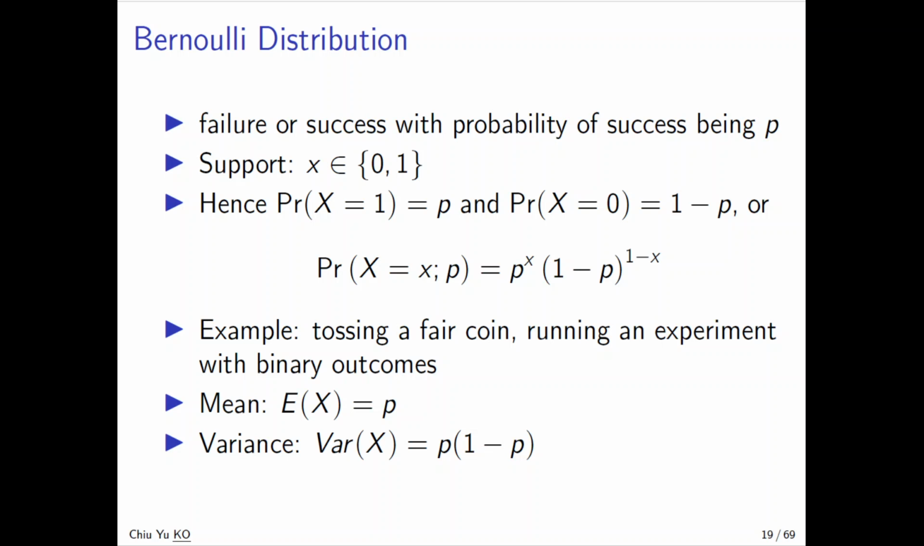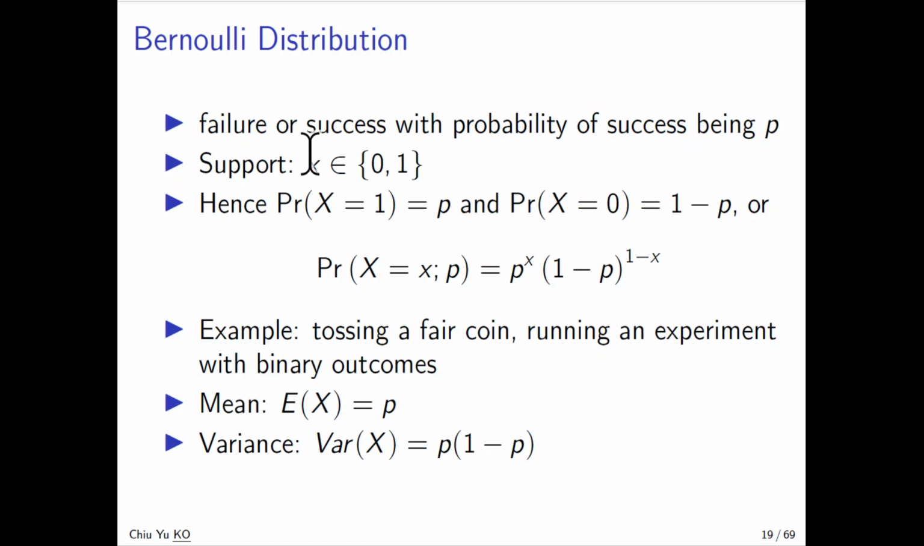The next one is Bernoulli distribution. This was invented by Bernoulli, so it's a very basic thing. We just have a random experiment, and the experiment only has two outcomes: either it fails or it succeeds. Success has probability P and failure has probability 1 minus P.